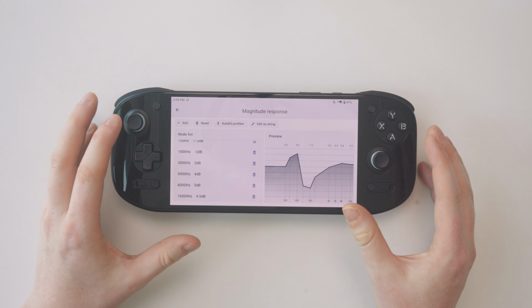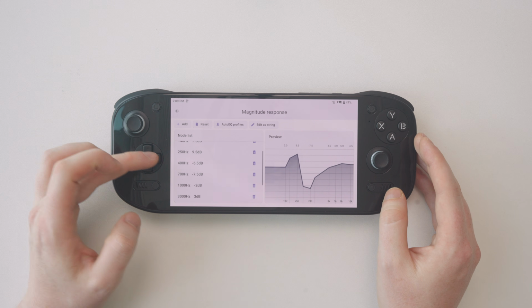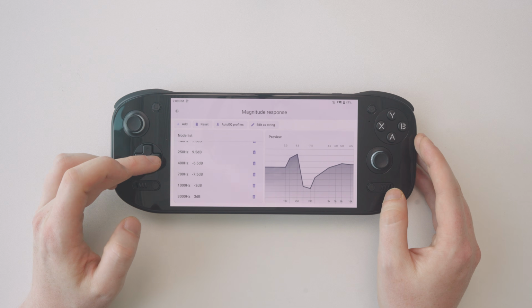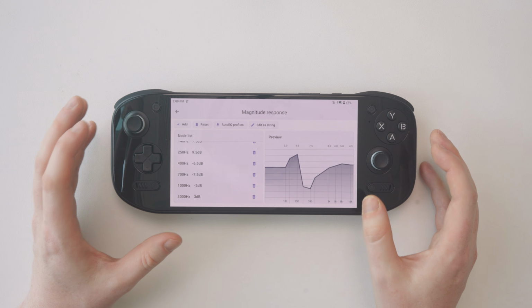And I think the most important frequencies we need to work with are those muddy frequencies that make everything sound quite muffled. And that's usually around 400 to 700 Hz. So focusing on big cuts in these ranges will really help the sound become more clear.